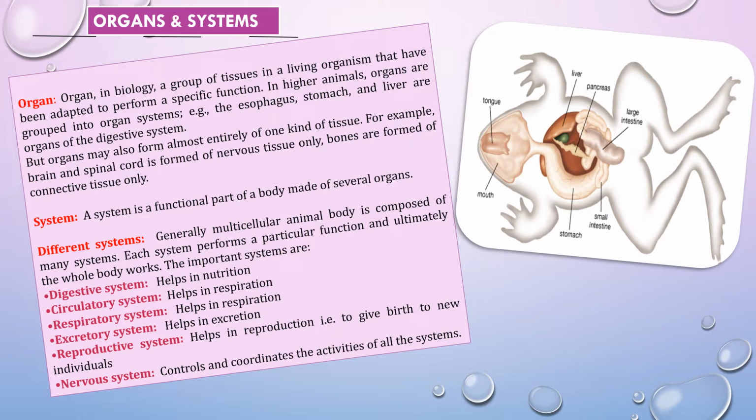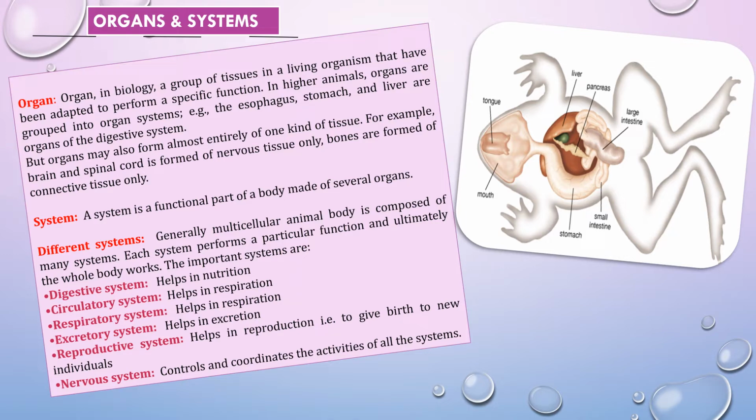Next system is the reproductive system. This system helps in reproduction, that is to give birth to new individuals. That means when we discuss a frog, the reproductive system helps to give birth to a new frog.